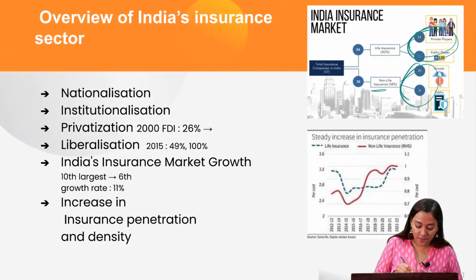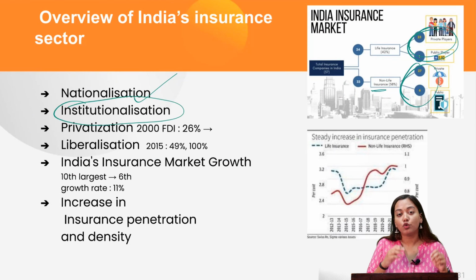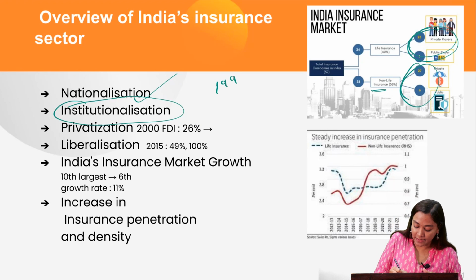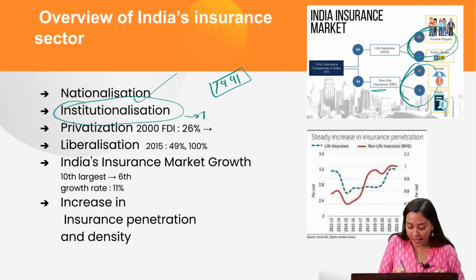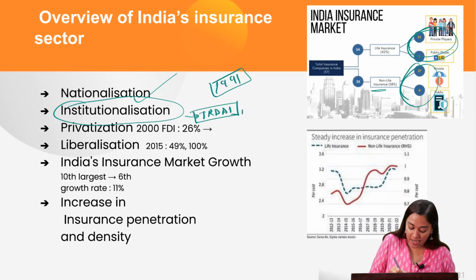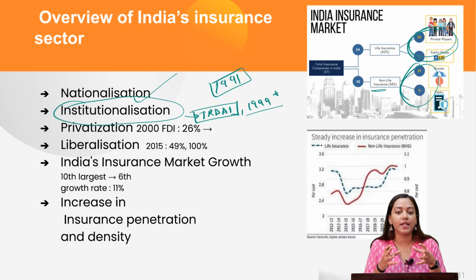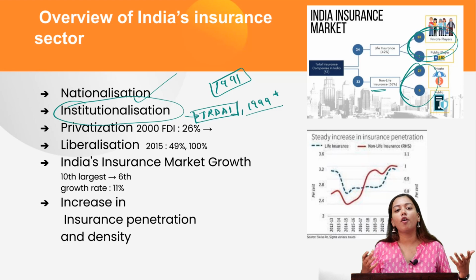So now, as we have seen, nationalization of both the genres has happened. Next we will see institutionalization, to have control of these growing sectors. So now government also started liberalizing for some of the private players with the 1991 regime, the LPG reforms. And as a result, government felt the need to regulate it better with the help of an authority. This authority was IRDAI, which is the Insurance Regulatory and Development Authority of India, established in the year 1999 via a statutory act. So therefore, an institution was set in place to take care of both the genres of insurance in the country.